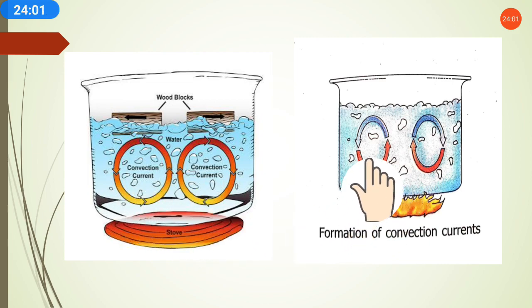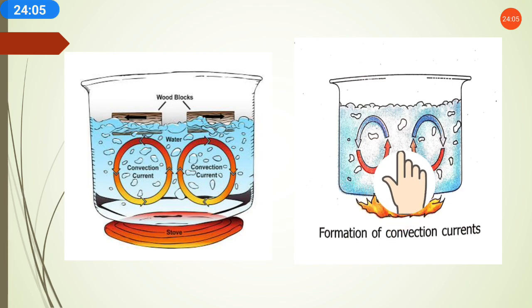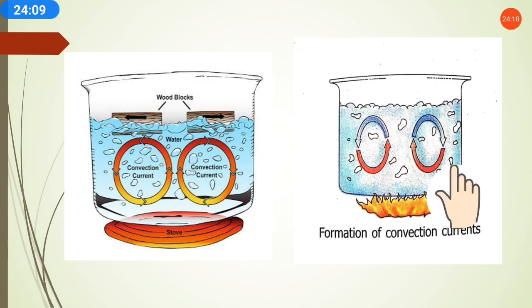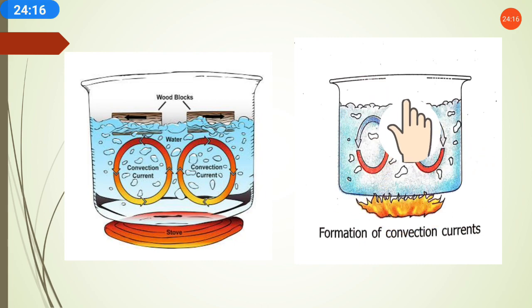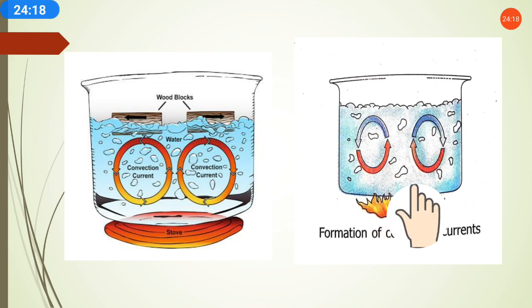Same here, the colder molecules moving downward, hotter molecules moving upward. So here there are two streams forming, and in this way the whole water will get heated to the same temperature, and this is what is called convection currents.